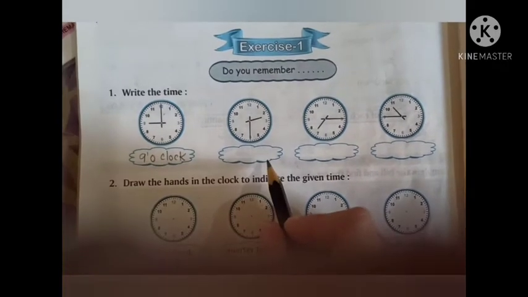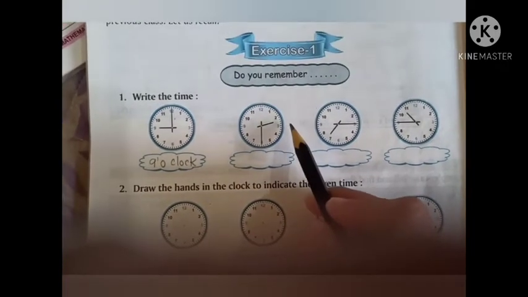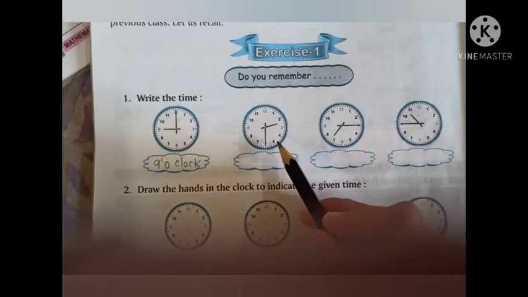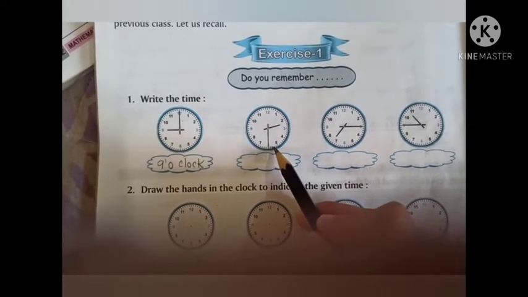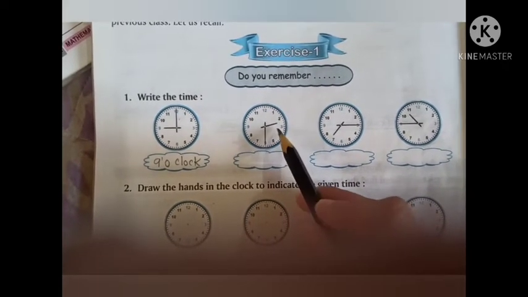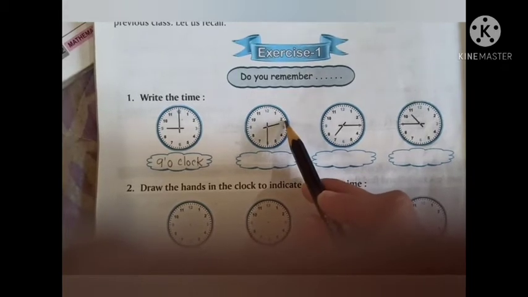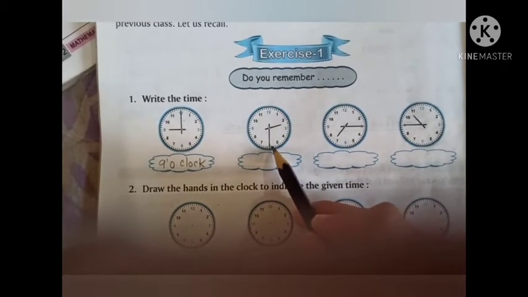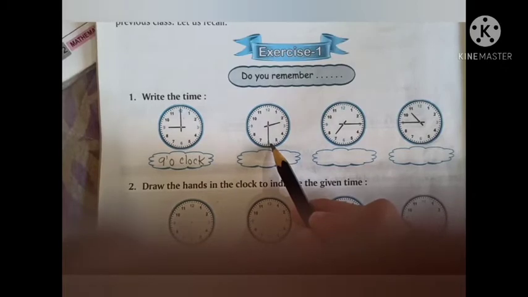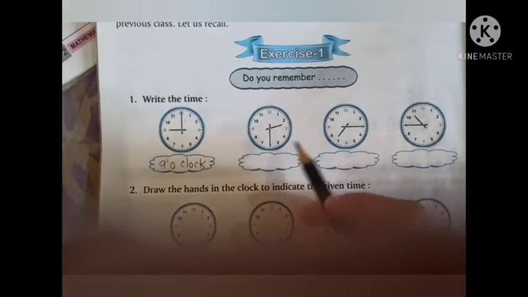Similarly, you can see the second clock. The short hand is pointing between 2 and 3 and the long hand is pointing towards 6. It means that it has passed 2 o'clock and since it is on 6, it has completed 30 minutes. So it is 2:30.